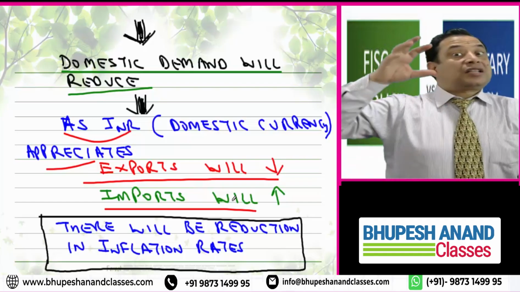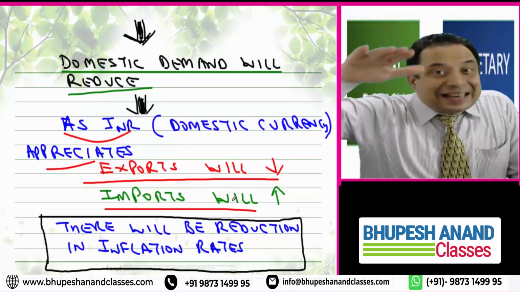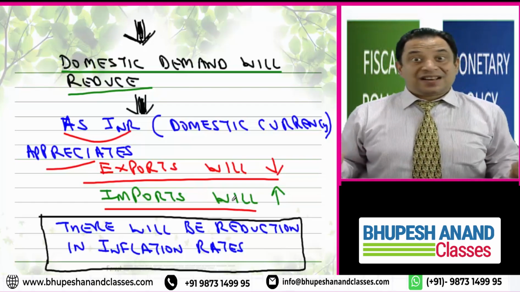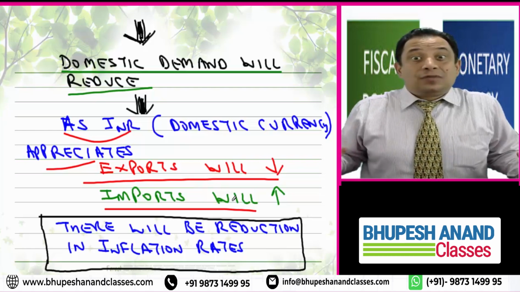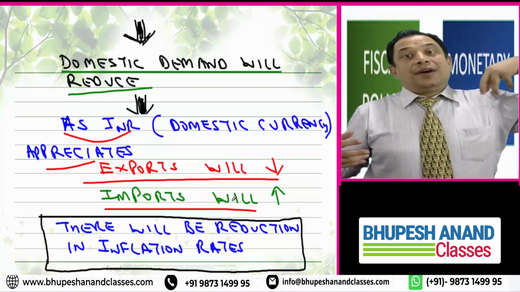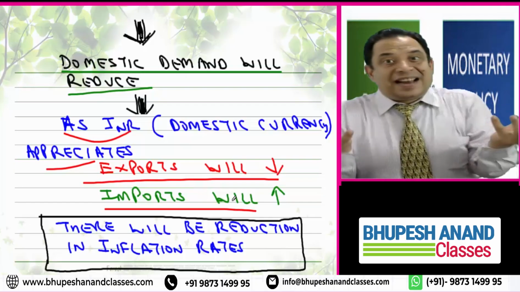The import cost of goods will come down, because the Indian rupee's value has increased, there is an appreciation. Now an iPhone will not be as costly as it was earlier. Now a Sony TV will not be as costly as it was earlier, because INR has appreciated.